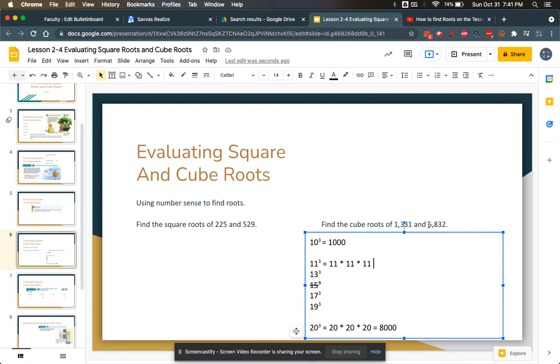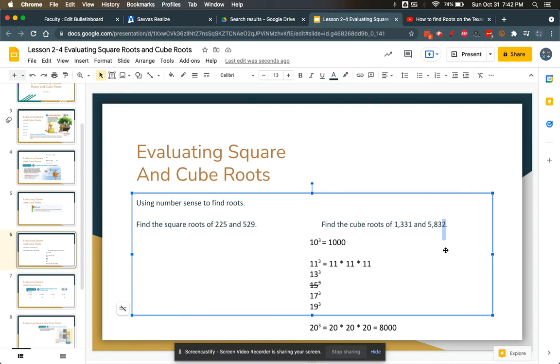The other number, 5,832, obviously that's going to be even because it ends in an even number. And it's probably going to be on the higher end. Now, I don't think that can be 16 because something ending in 6 always ends in 6. So 14, 4 times 4 is 16, 16 times 4 makes 64. So it could be 14.